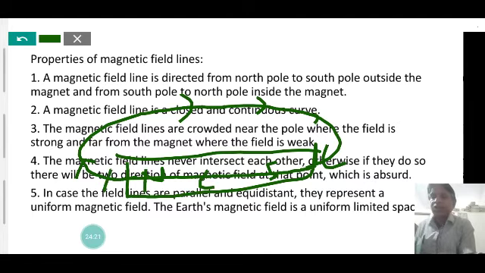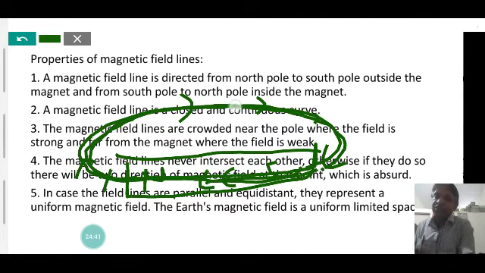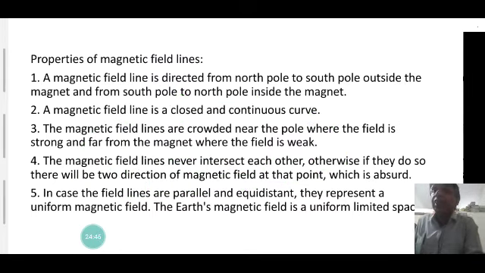So the magnetic field line is a continuous closed curve. It is not a broken curve. It starts from the north pole, goes around the magnet to the south pole where it merges into the magnet, and in the magnet the direction of the magnetic field is from south pole to north pole. So we can say the magnetic field line is a closed curve. The magnetic field is directed from the north pole to the south pole outside the magnet, and from the south pole to the north pole inside the magnet. Clear?